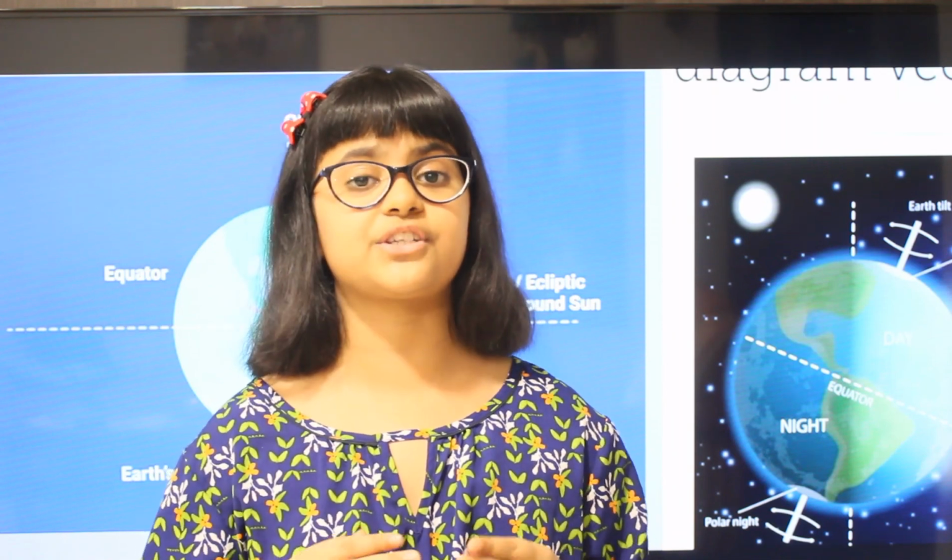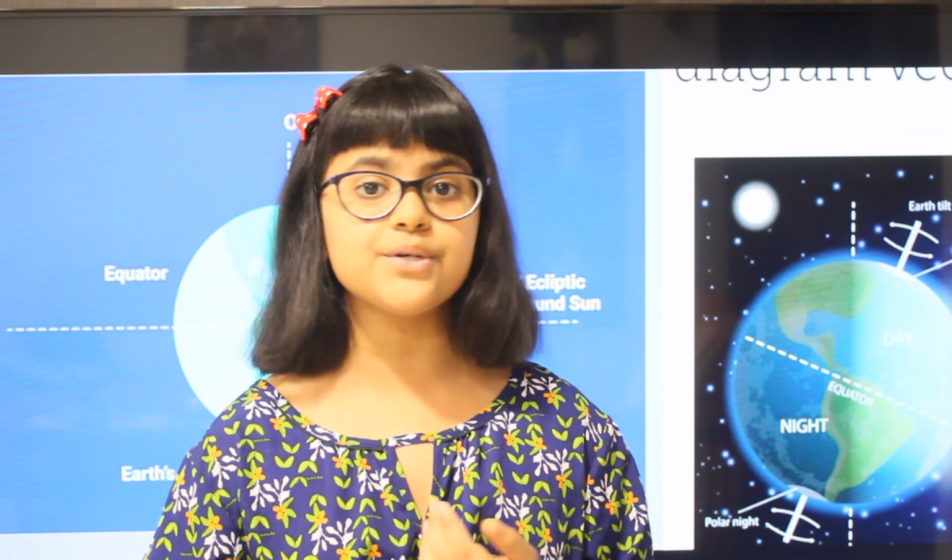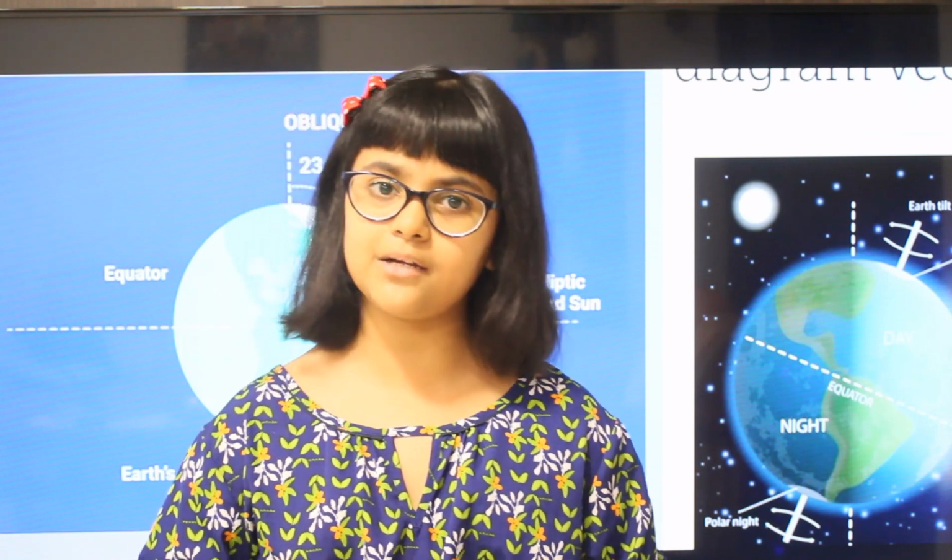A question can come: what is rotation? You can write: spinning of the earth on its own axis is known as rotation. The second question can come: how many kilometers is the circumference of the earth? It is 40,000 kilometers, and I hope that you have guessed it.